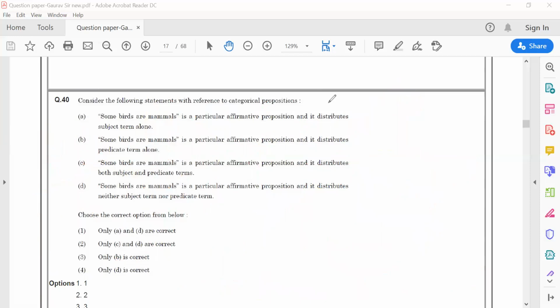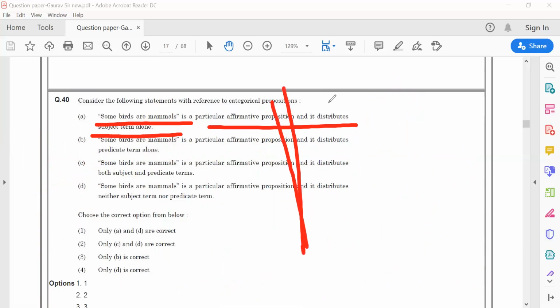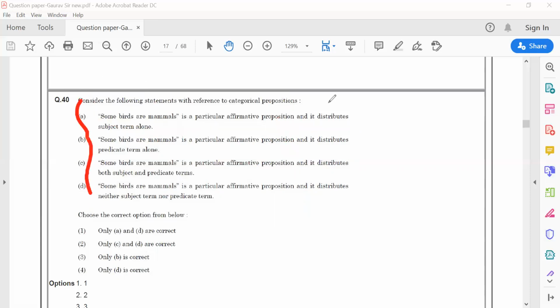So our question says that 'Some birds are animal' is a particular affirmative and it distributes subject term alone. Now we should be able to answer the first part of the question, whether it is particular affirmative or not. Some birds are, some means particular, and no not, that means affirmative. So this is a particular affirmative term. And in all the four options, this thing is correct. The statement is the same. So the first part is right in all the four options.